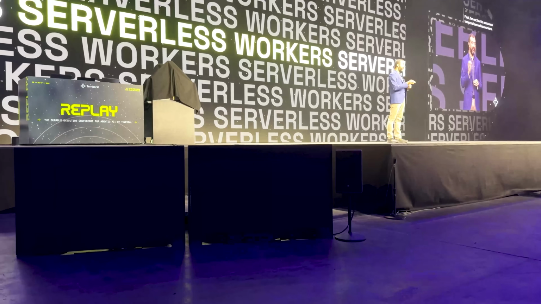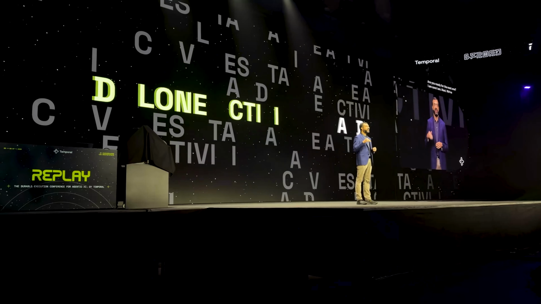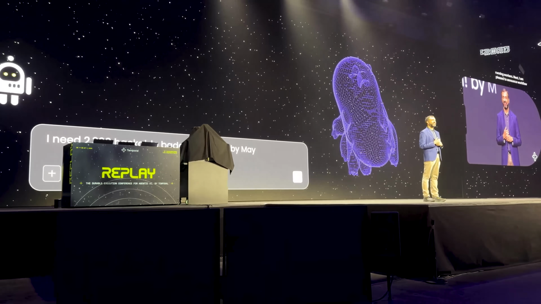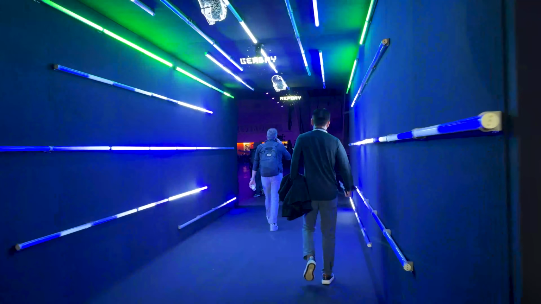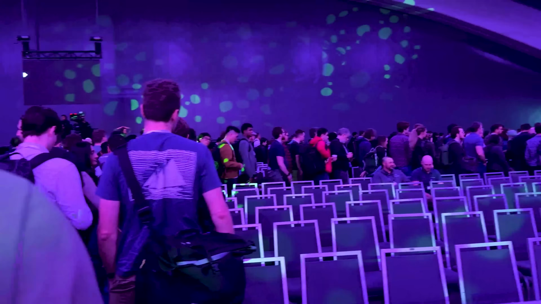OpenAI themselves grew their usage by over 60x in just the last year. And then number three, they announced 3 new capabilities. We had serverless workers, standalone activities, and workflow streams. I'm not going to go into details on all of this as it only makes sense if you're a pre-existing user, but I can say that the crowd was as energetic as I've ever seen for a tech conference full of developers when these were announced.